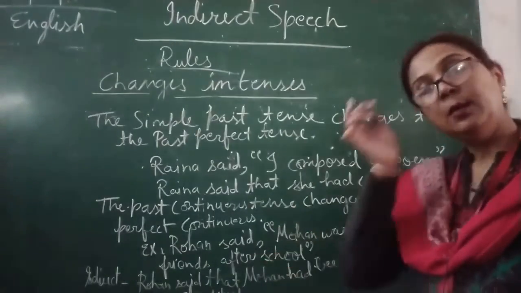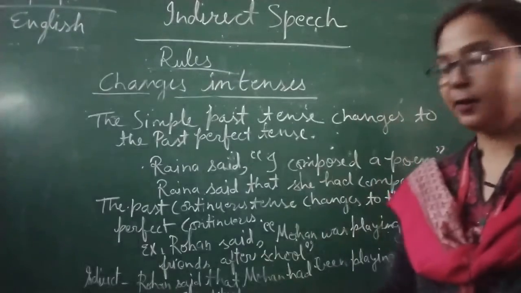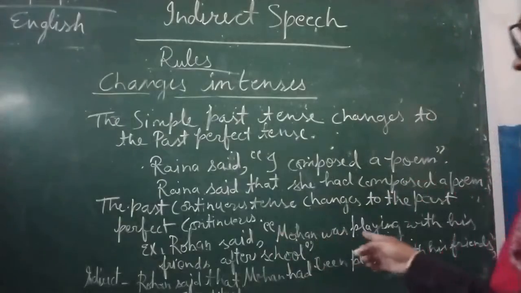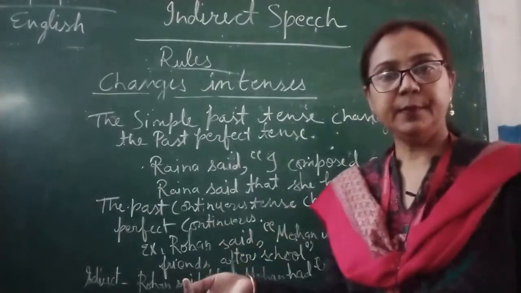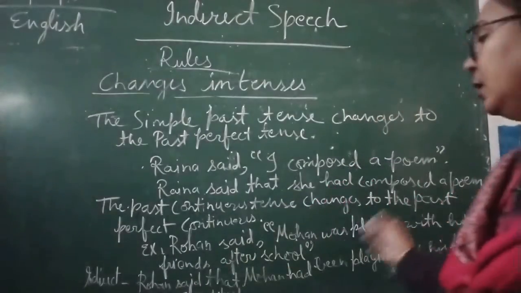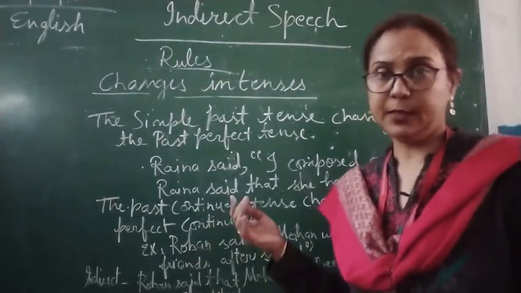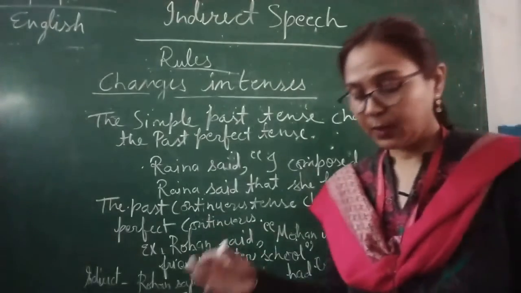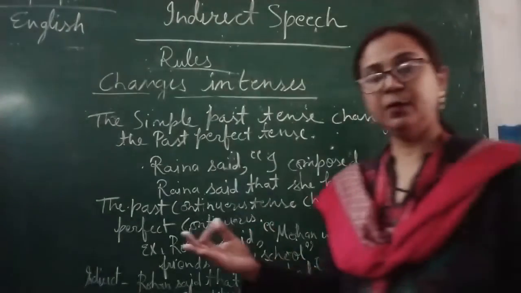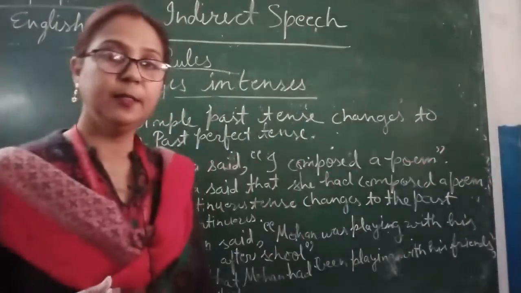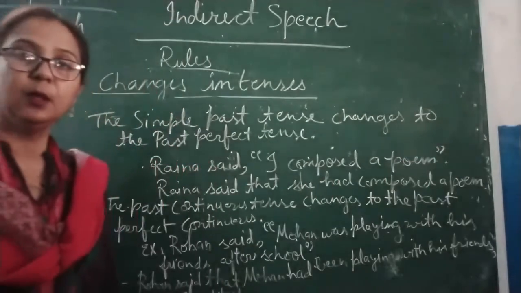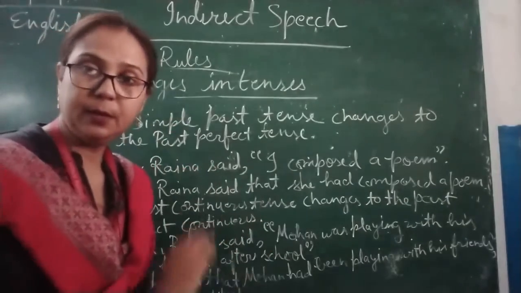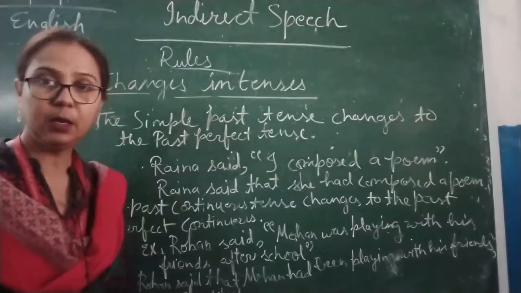Now you can make more examples. Rita said that Sita was cooking the food with her mother. And you can change it in indirect speech, past perfect continuous tense. So what will we write? Rita said that Sita had been cooking with her mother. Okay, that way it will be used.